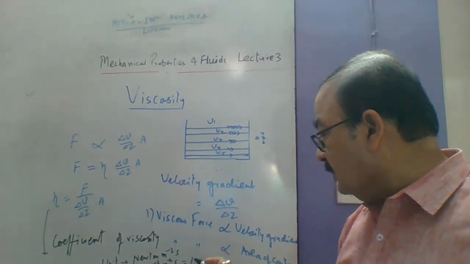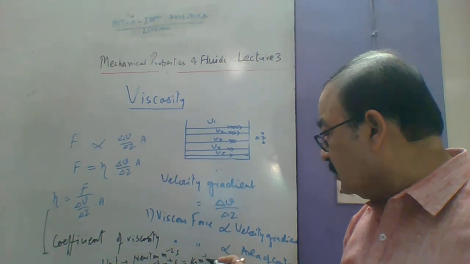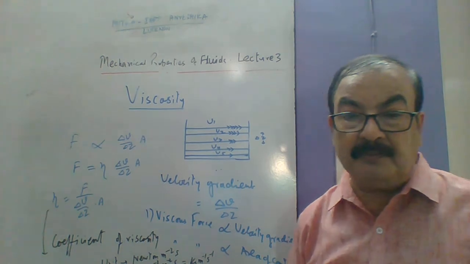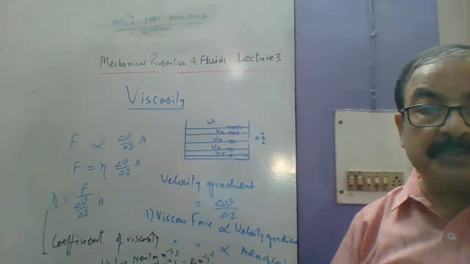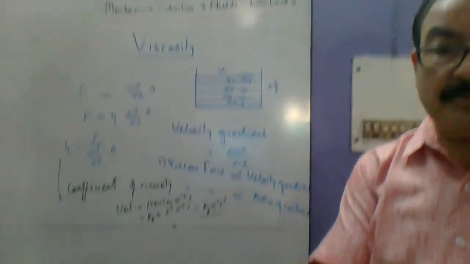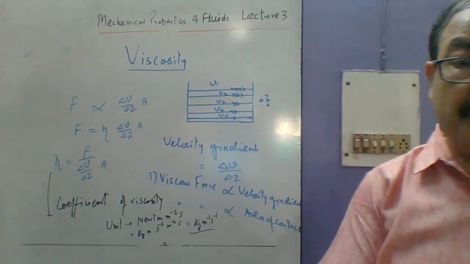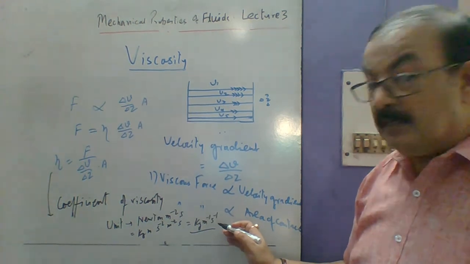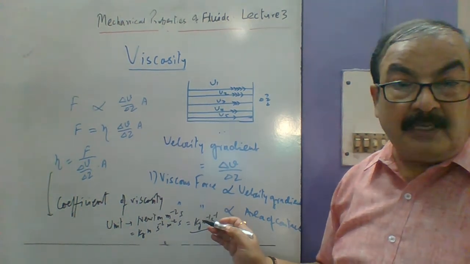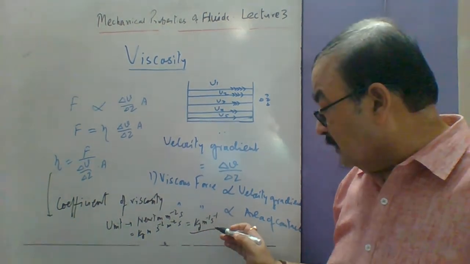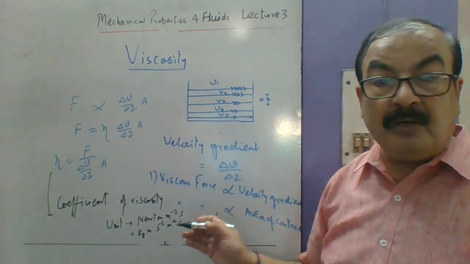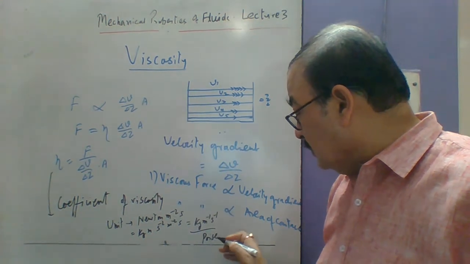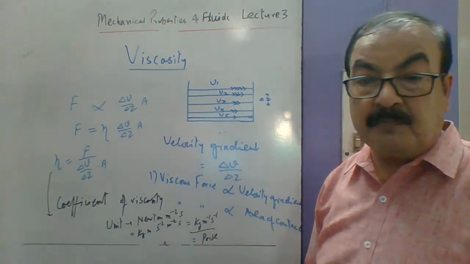Ultimately we have kg meter minus 1 second minus 1. This is the unit of viscosity. Whenever we say viscosity, its unit will always be kg meter minus 1 second minus 1. It is also called Poise.